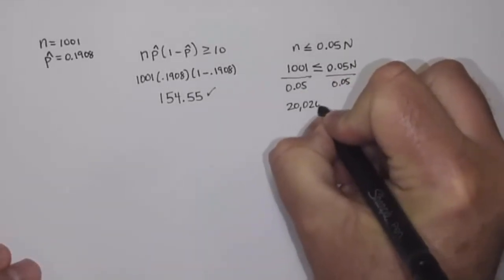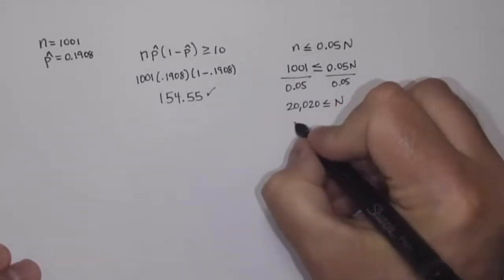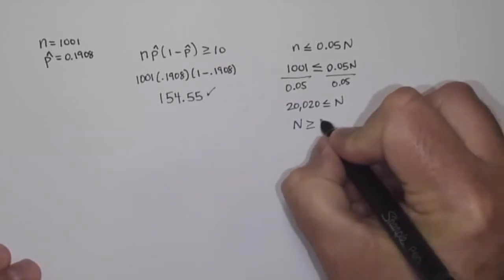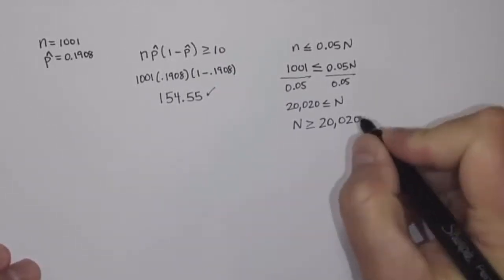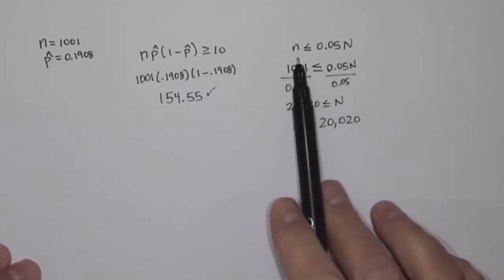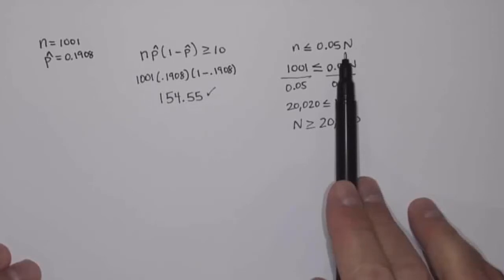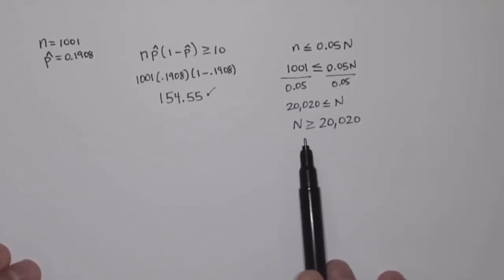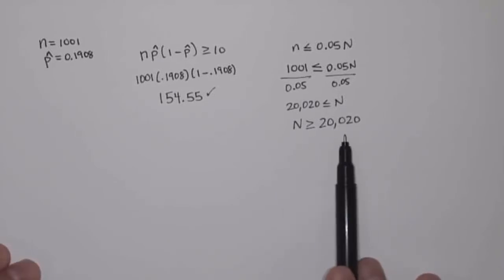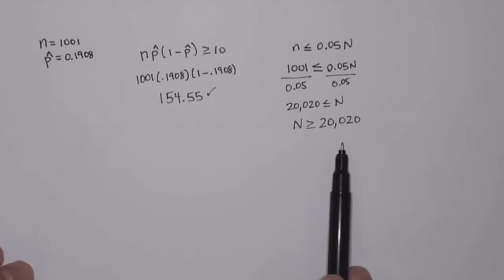So 20,020 is less than or equal to the population size. In other words, as long as our population is larger than 20,020, then we satisfy the condition that our sample size is less than 5% of the population. Clearly the population of adult Americans is larger than 20,020, so our condition's satisfied.